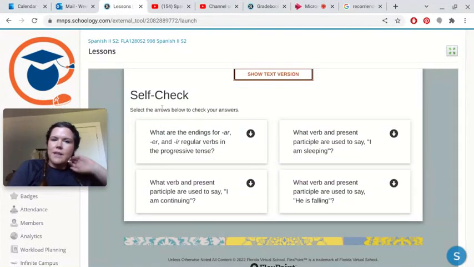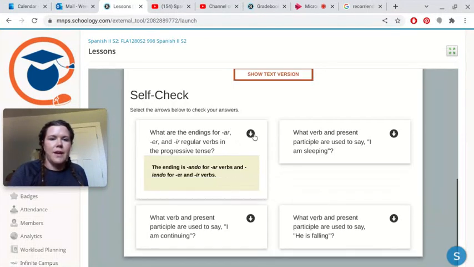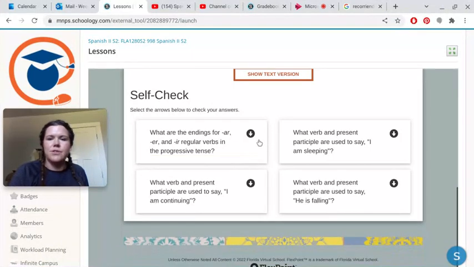Then you have a self-check down here. So it says, what are the endings for AR, ER, and IR regular verbs in the progressive tense? And the answer is, for AR, it's ando, and for ER and IR verbs, it's yendo. So if you click that, it'll say that exact thing. Okay, so you can test your knowledge on all these 4 questions.